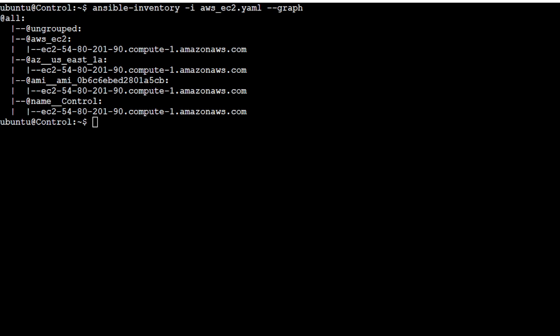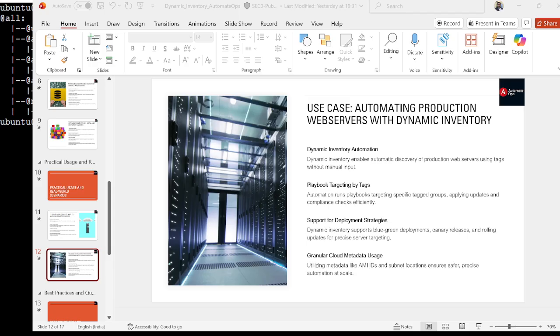Now I'm going to the example of a production web server use case. Suppose we want to patch some production web servers, and this is not a single patch. There are n number of servers mentioned with static files, and it becomes very error prone.